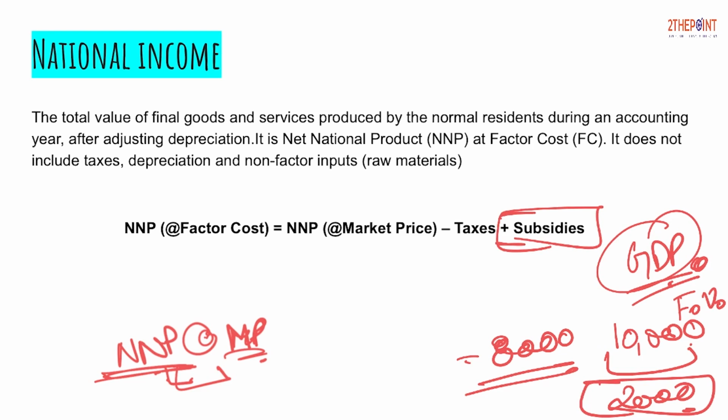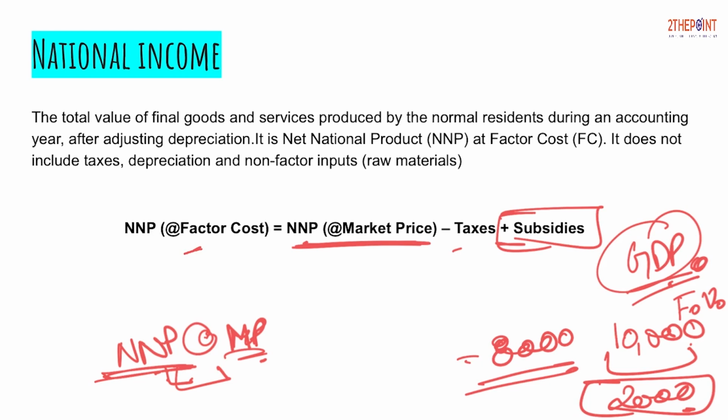One thing you have to be really careful about is that whenever somebody asks you what is national income, it is NNP at factor cost and not at market price. Again I will repeat, it is NNP at factor cost and not at market price, and to go from market price to factor cost, the route is you will reduce the taxes and add subsidies. That is how we arrive at national income.